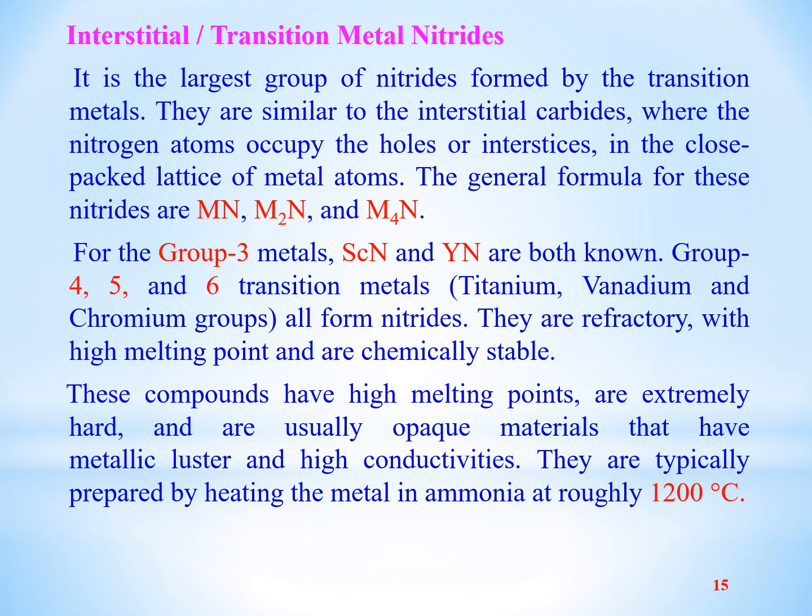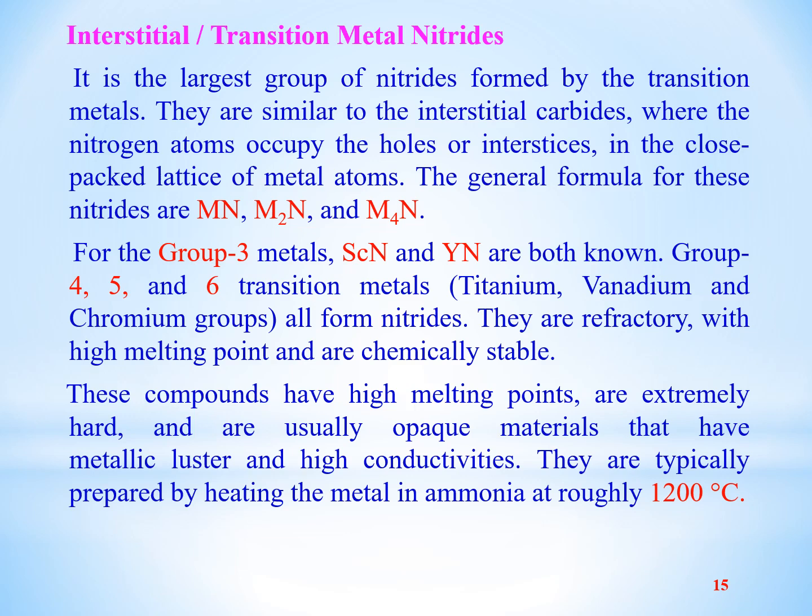They are called interstices. The nitrogen atoms are trapped in these interstices. As a result, we get interstitial transition metal nitrides.